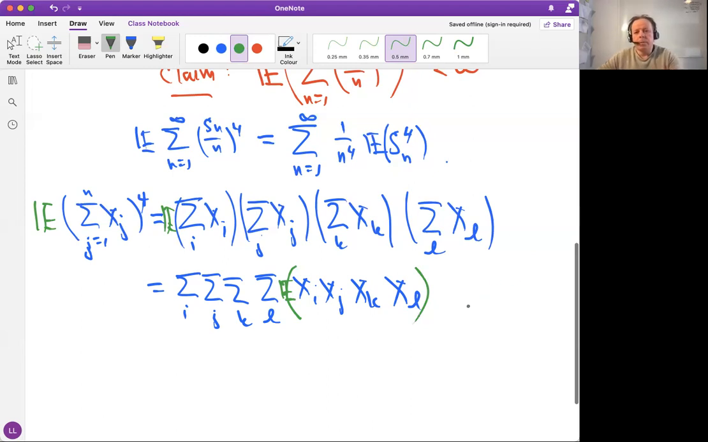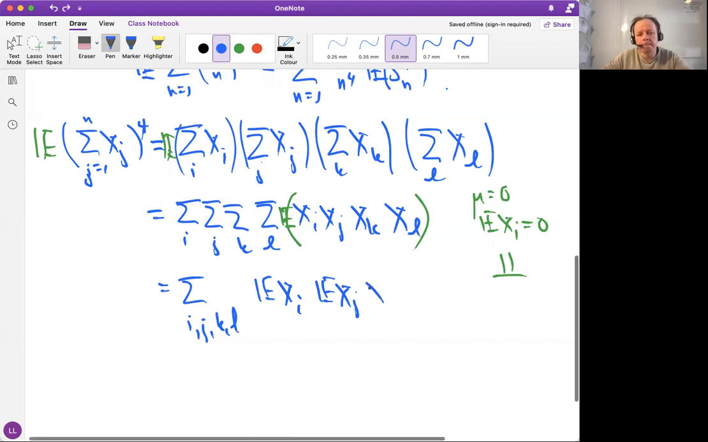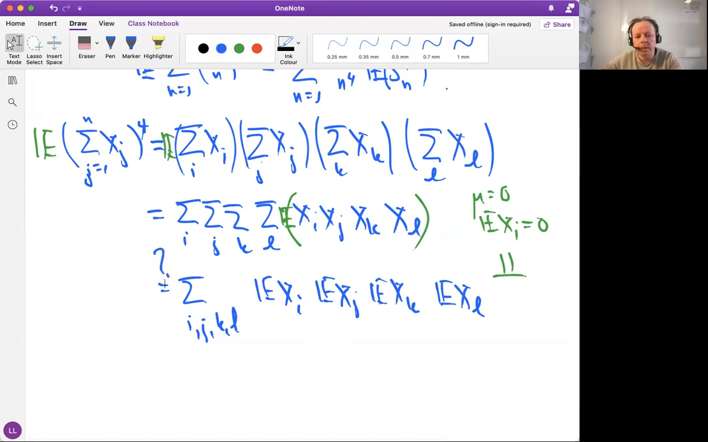Then we recall that we assume that mu is 0. So that means that the expectation of xi is 0. We also recall that we assumed independence. So can we factorize this thing into independent parts? What we want to do is to write this as the sum over i, j, k, l of the expectation of xi, expectation of xj, expectation of xk, expectation of xl. We would like to use independence and factorize. Can we do this? Is it okay to do this? What do you think?